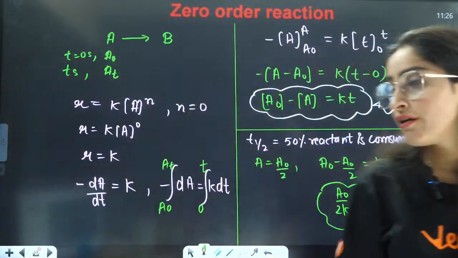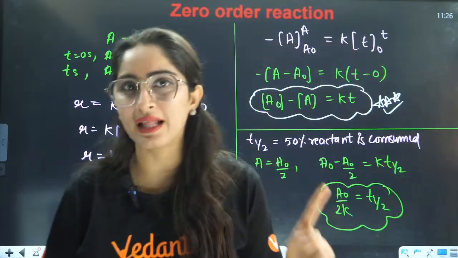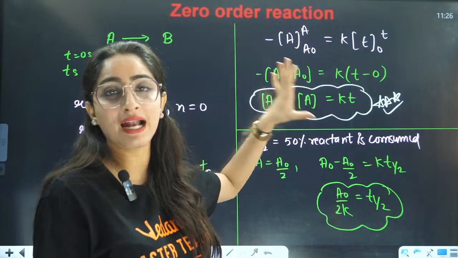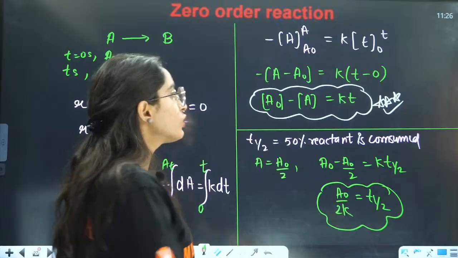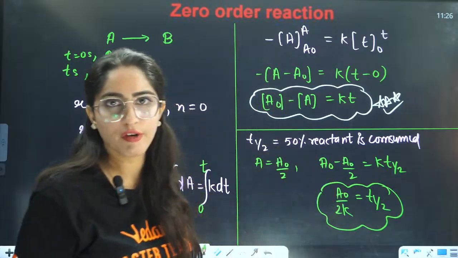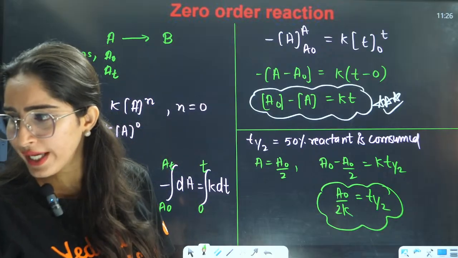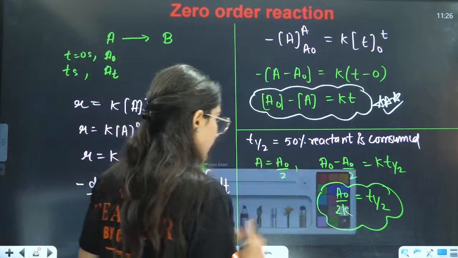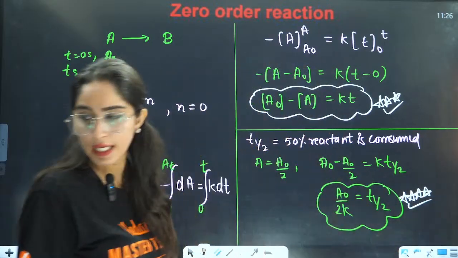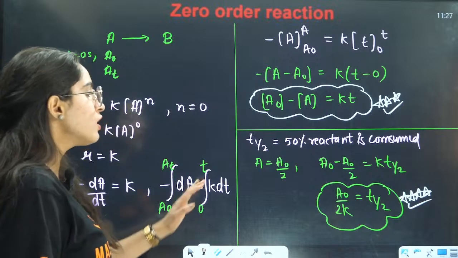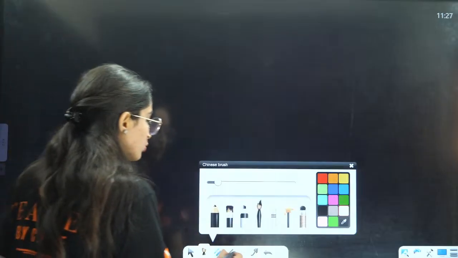This is the formula. If you don't want to remember anything, you just remember one thing. That is the equation for zero order reaction. If you know this thing, you can easily calculate T half. Right? T half is equals to A naught by 2K. Again, this is very, very important. Now, we have calculated the value of T half here. One more thing. Let us do the graphs here.